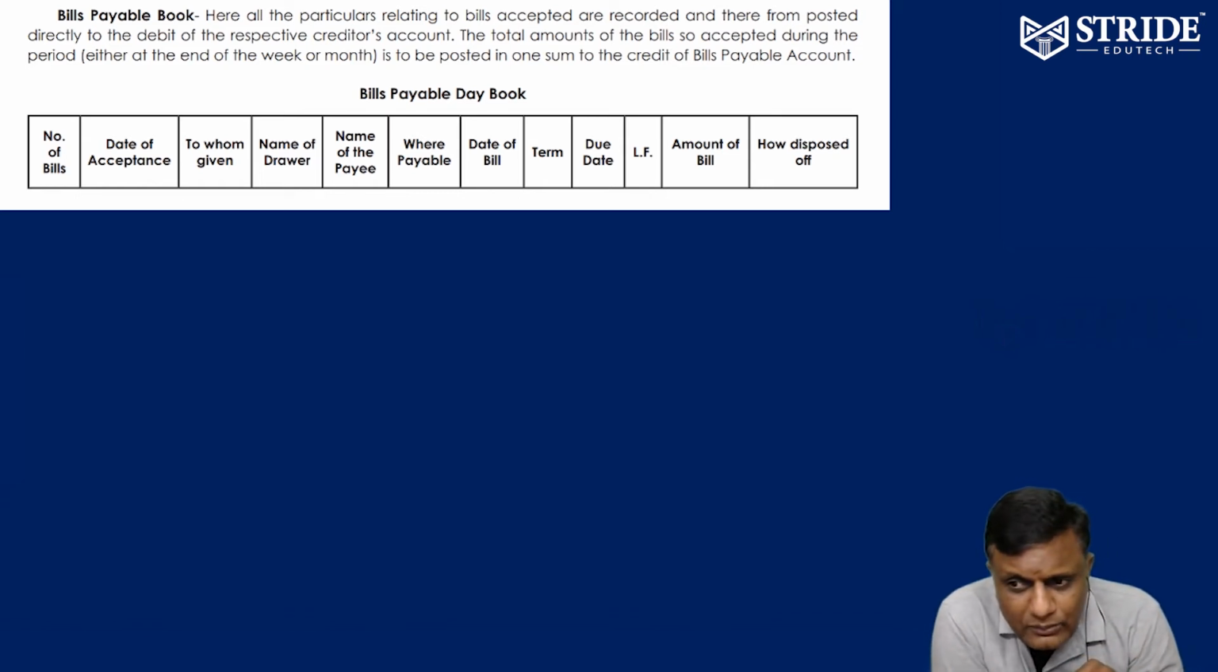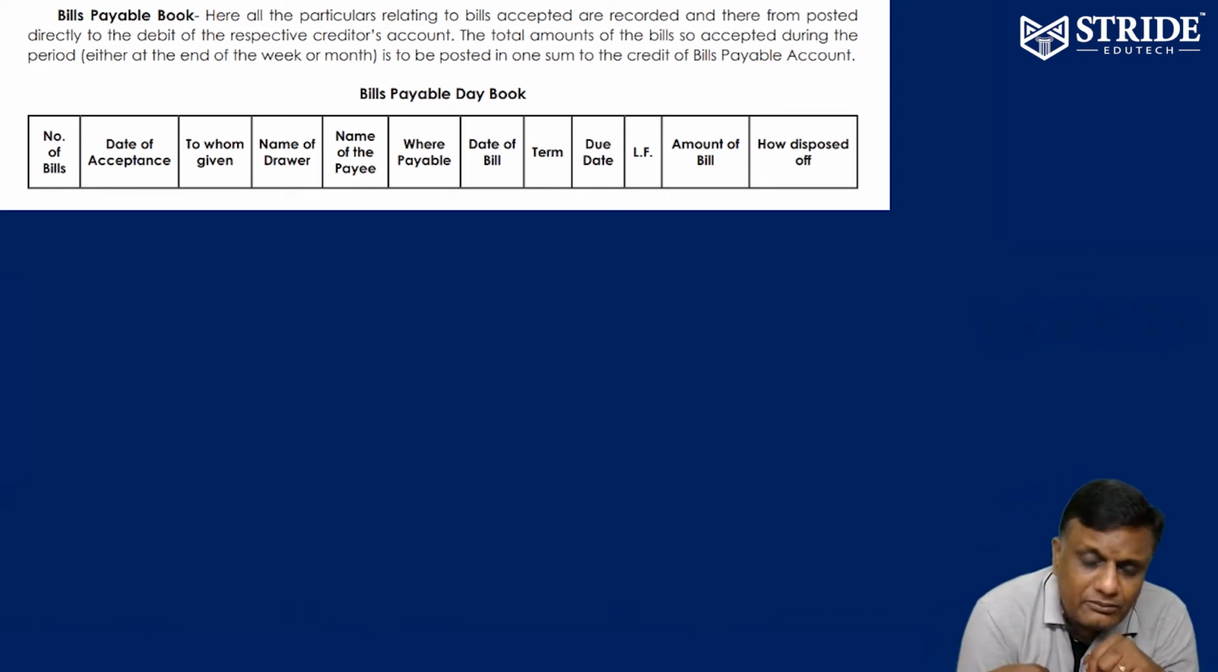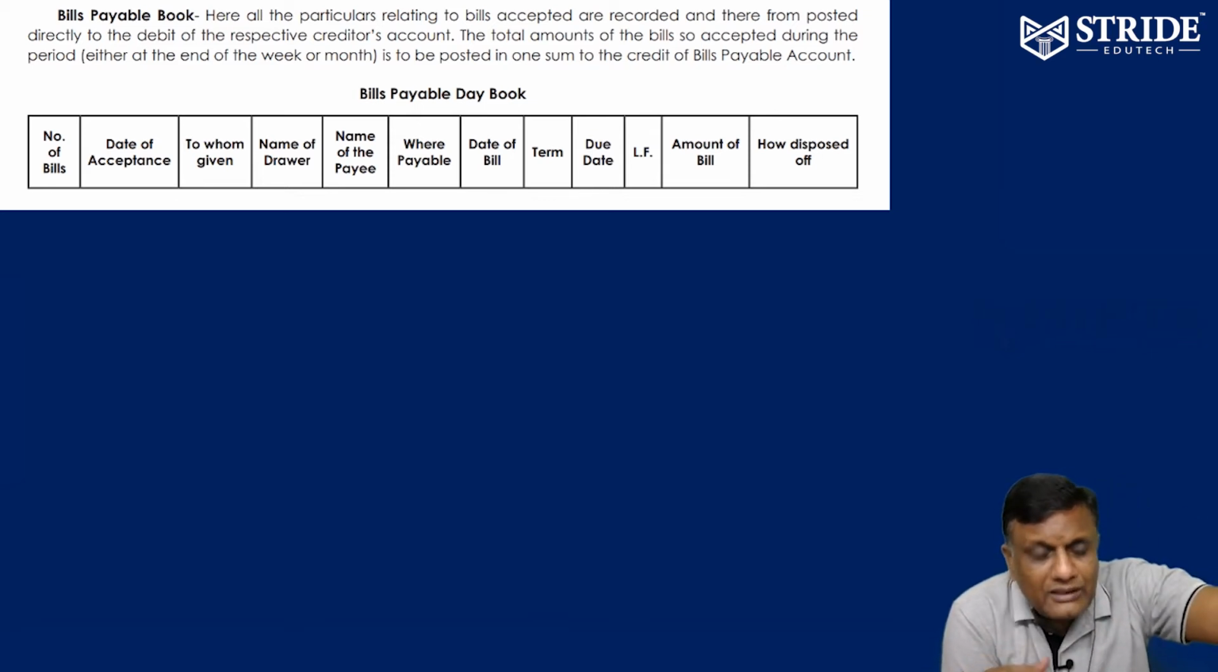For the customer it is receivable. For me it is receivable. For my customer it is payable. For me it is receivable. For my supplier it is receivable. For me it is payable.